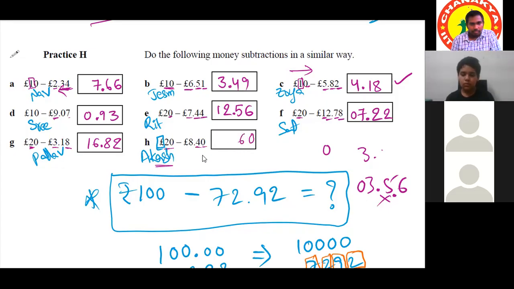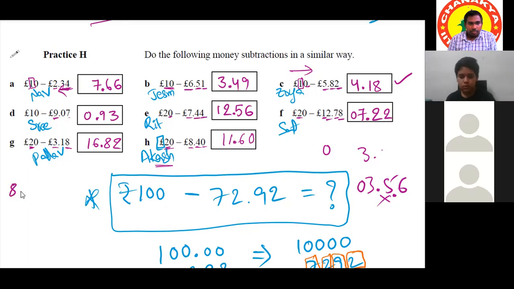As we have taken it 10, so we have to take it as 9. So 9 minus 8 will be 1. Now the predecessor of 2 will be 1. So the answer will be 11.60. We have to put the decimal point after 2 digits from right side.